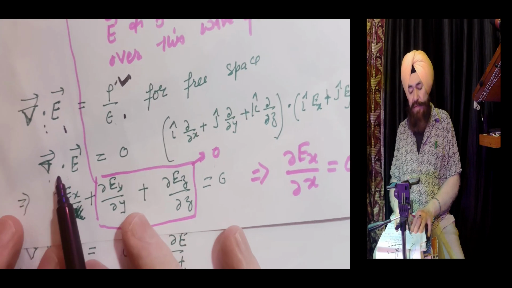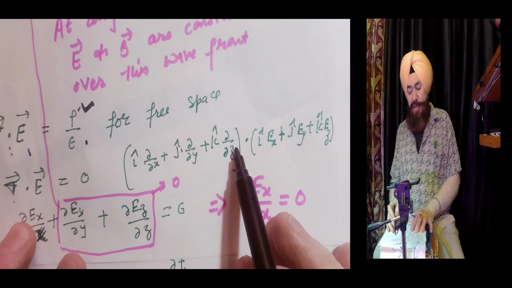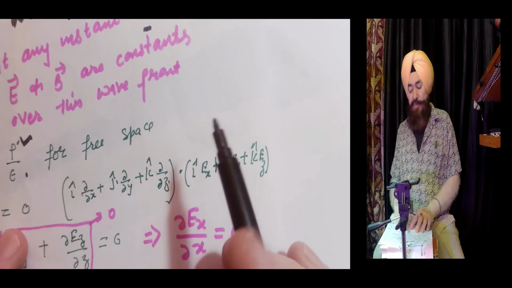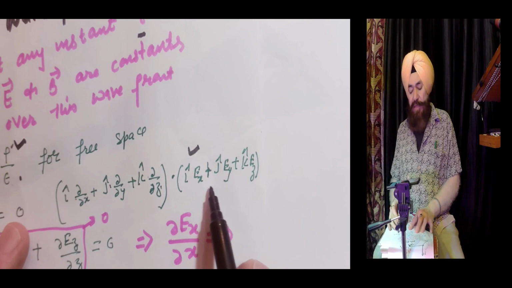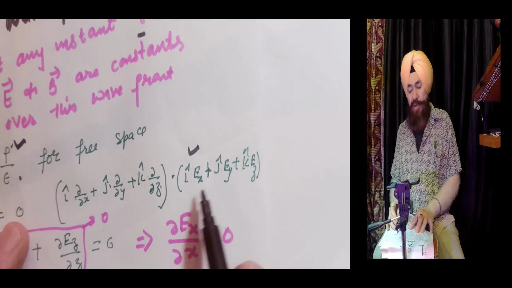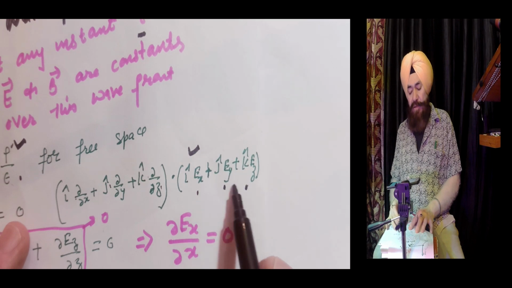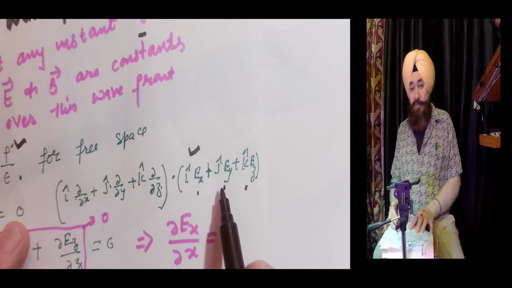Now what is the del vector? i cap ∂/∂x, j cap ∂/∂y, k cap ∂/∂z. And E is having components in all directions, because I don't know whether its nature is longitudinal or transverse. So I assume that E has all the components: along x, along y, along z.